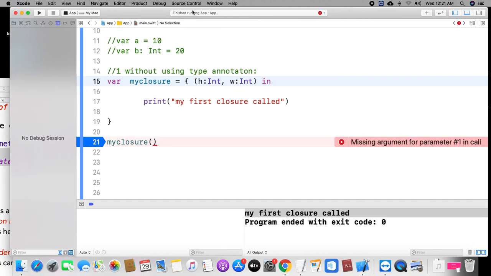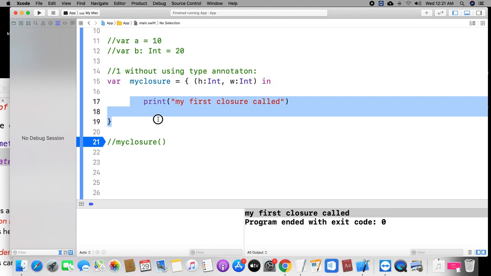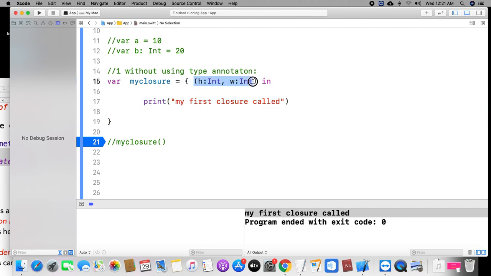Look at this. First look at here. I declared only the parameters. I am not returning anything. That is the reason I didn't give the return type operator and return type. I don't want that. But you need to give the space and you need to declare the in keyword. The reason is the in keyword separates the arguments area and the block of code.